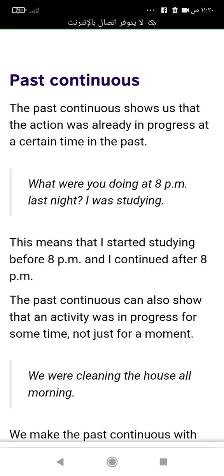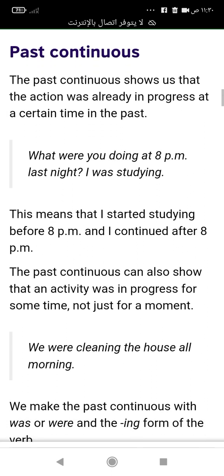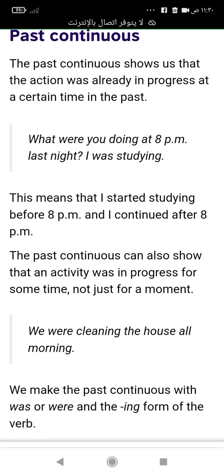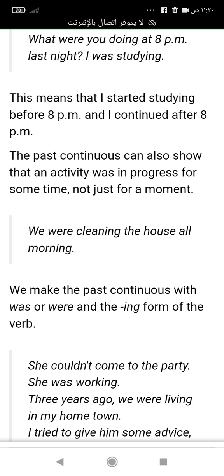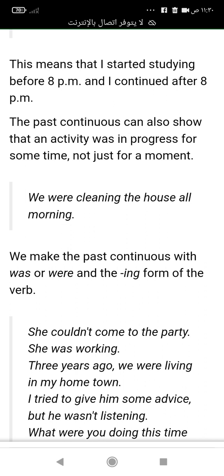The past continuous can also show that an activity was in progress for some time, not just for a moment. For example, we were cleaning the house all morning. We make the past continuous with was or were and the verb plus the -ing form of the verb.